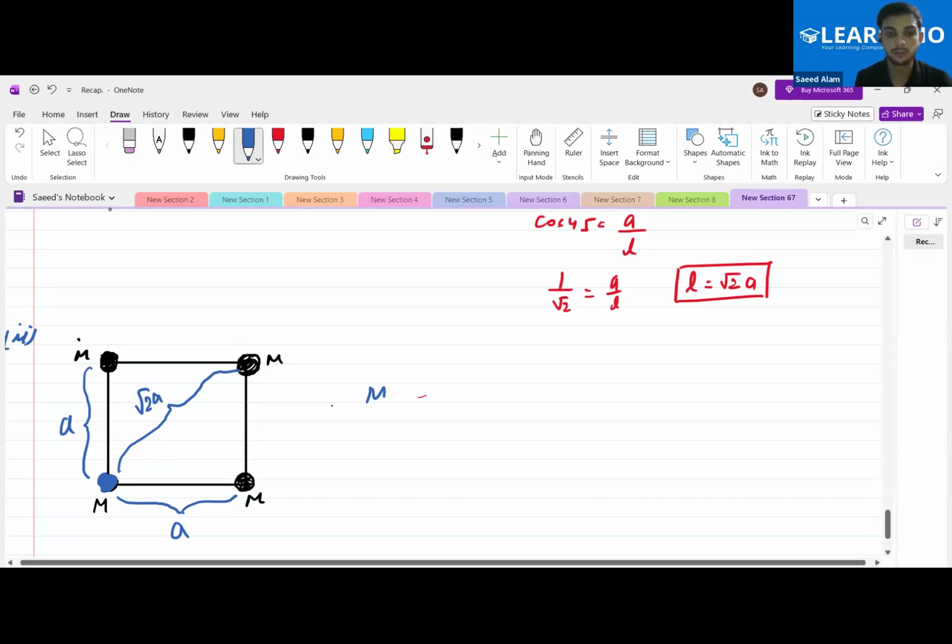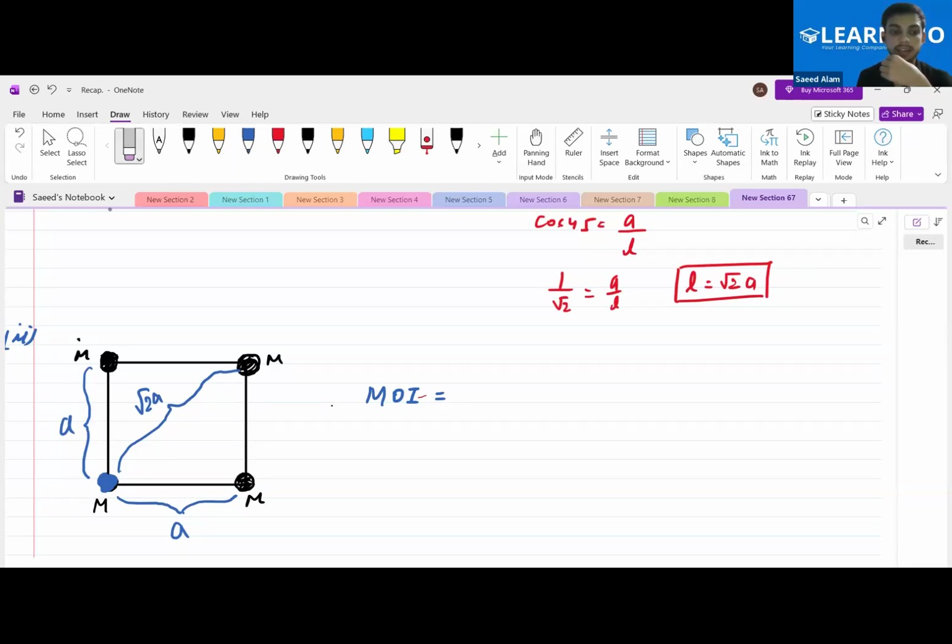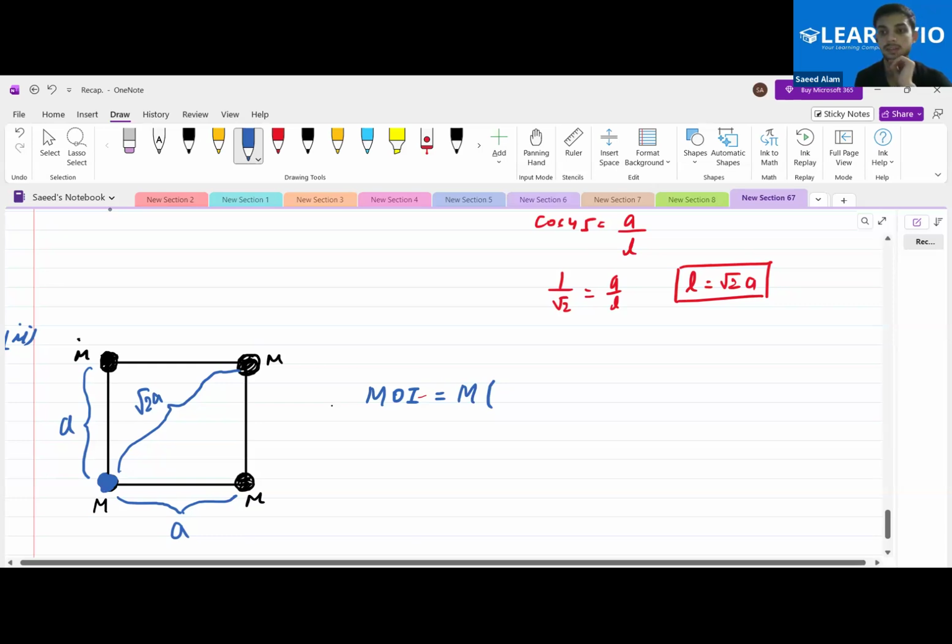Now apply the formula for moment of inertia. What is the formula for that? Let's say we are talking about this mass. What is the distance of this mass from the axis? Don't you think that this mass is lying over the axis, so its distance will be 0?